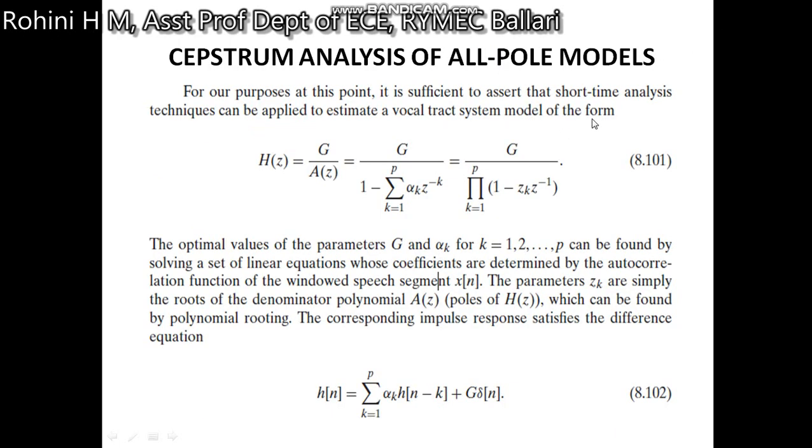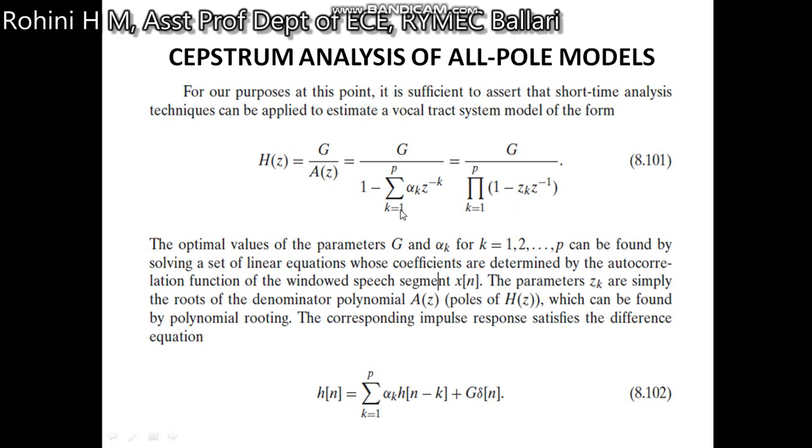So then is a cepstrum analysis of all pole models. Here there are no zero terms; they are all pole models. H of z is written as G divided by A of z. So A of z, when it is expanded, is in this form. When it is written in the polynomial form, we get it like this.